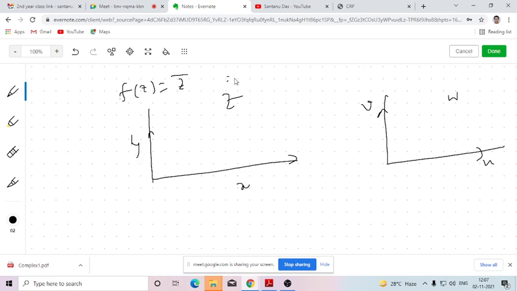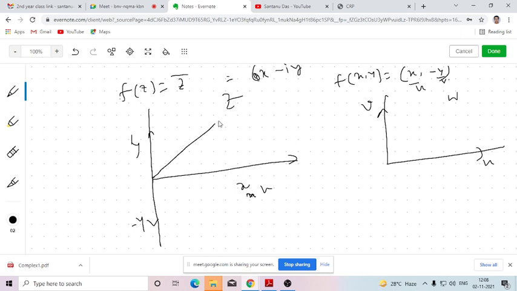So f(z) equals z bar means x minus iy. So this function can be considered as f(x, y) equals x minus y. Is that clear? So u is here x and v is here minus y. So the x-axis and the u-axis are the same, and instead of the v-axis I can consider the minus y-axis. Yes sir, I understood.